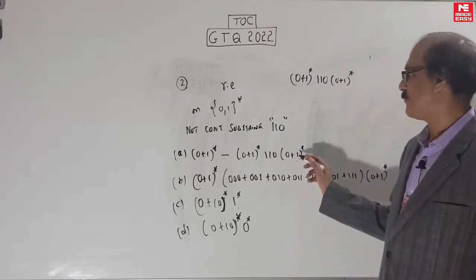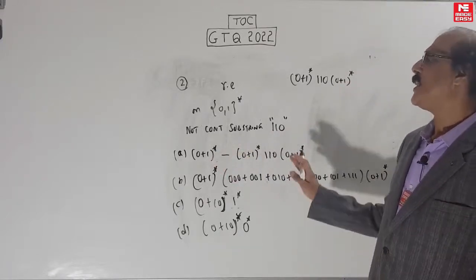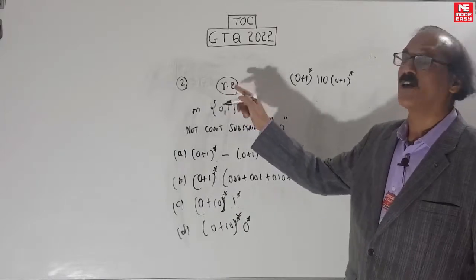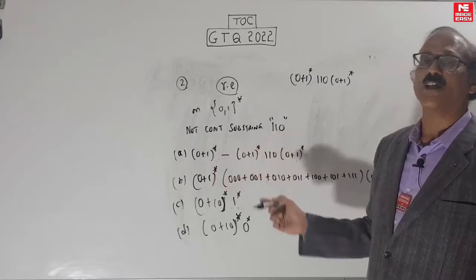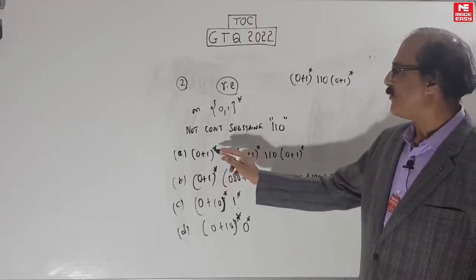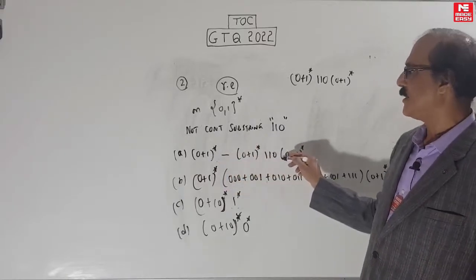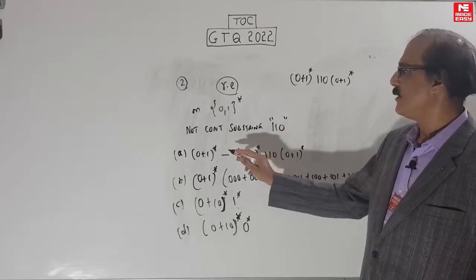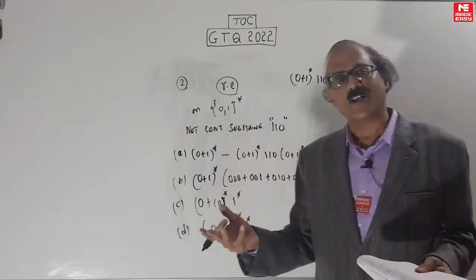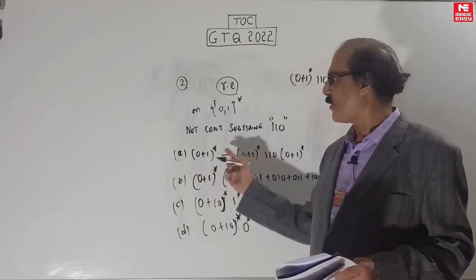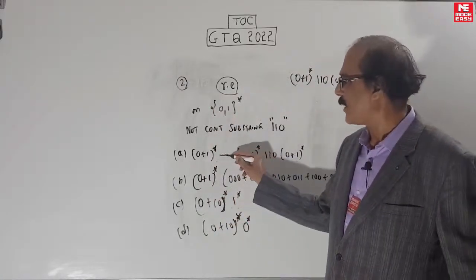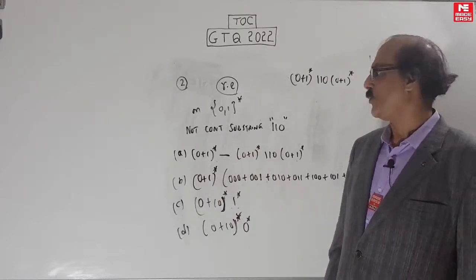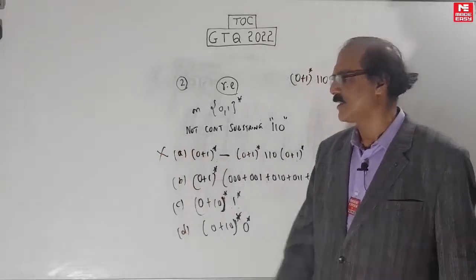So let's see. First, A. Immediately you should know that they are asking which of the following is a correct regular expression. This is not a regular expression at all. Although it is correct, it is not a regular expression. Because when you subtract (0+1)* minus this, because this contains the substring, when you subtract from the universal set, you are going to get not containing. But this is informal. They are asking which of the following is the correct regular expression. In regular expression, you are not allowed to use minus. Minus is not allowed. So this is incorrect. Even though it looks correct, it is incorrect.